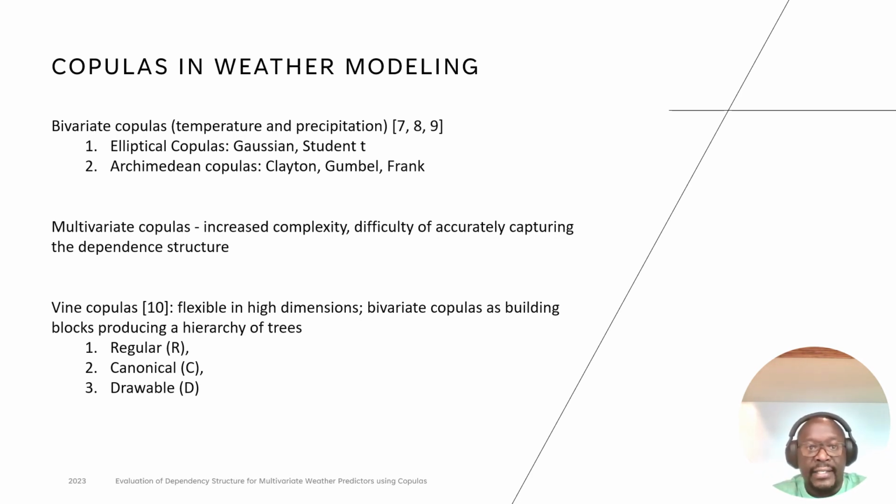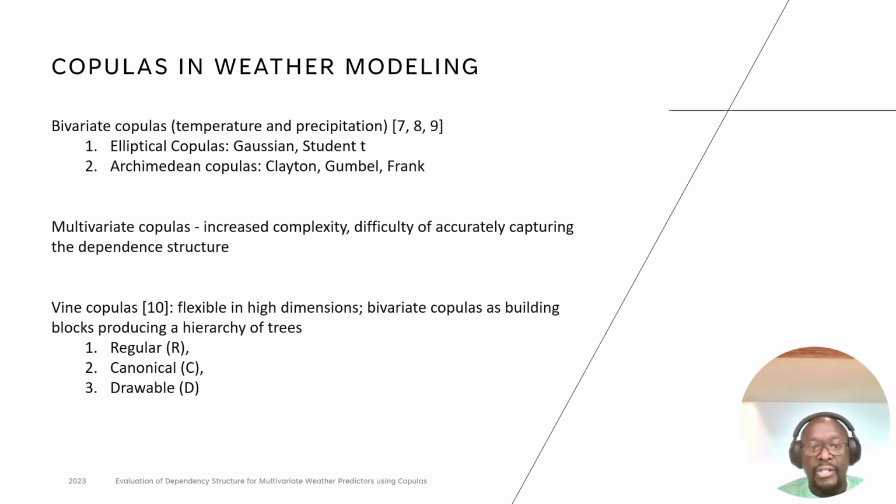And in this particular case, we look at the concept of copulas. Now, copulas are defined as probabilistic models that enable us to separate the marginal distribution from the dependency structure of a multivariate distribution. The beauty with these copulas is that they are a straightforward way of describing the dependency structure in a multivariate setting, and each copula actually represents a distinct dependency structure. Now, we have bivariate copulas, which capture dependency structure between two variables, for example, temperature and precipitation.